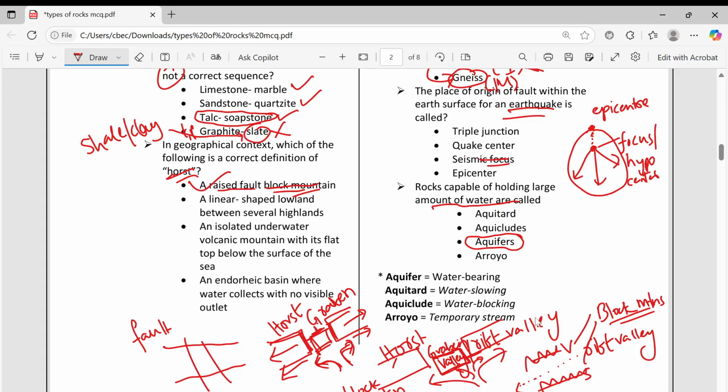Rocks capable of holding a large amount of water are called aquifers. Aqui means water, fer means bearing, so aquifer means water bearing rocks. Aquitard means it will slow the water. Aquiclude means it will block the water. Arroyo means a temporary stream. For example, when rain is coming, then only this stream will flow. That is an arroyo.